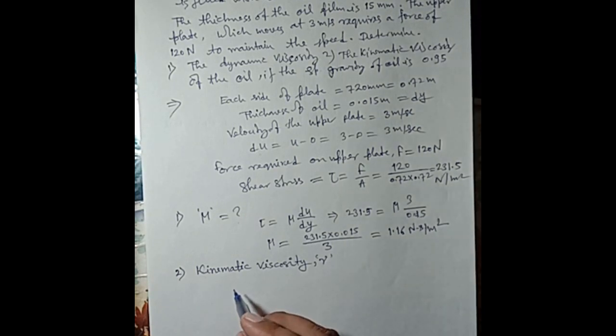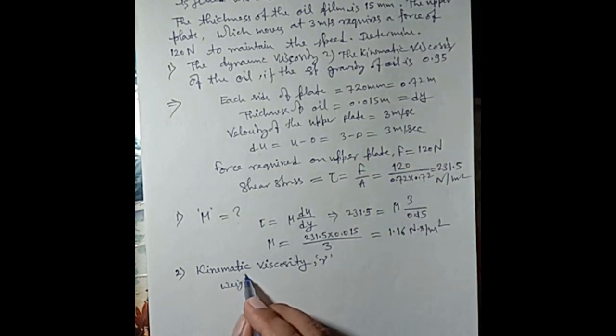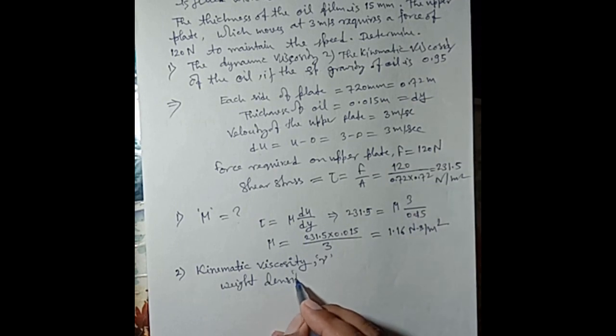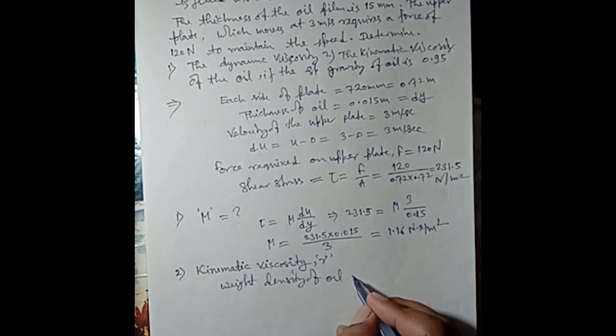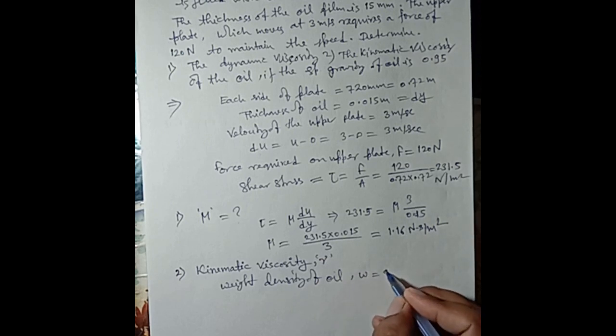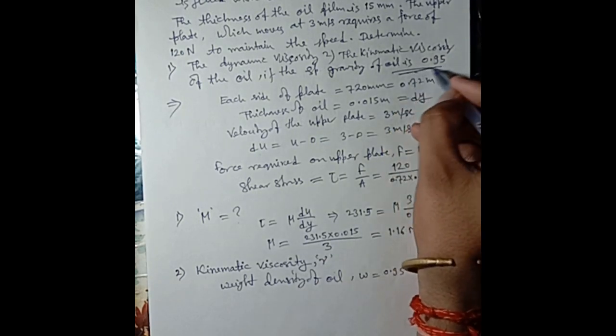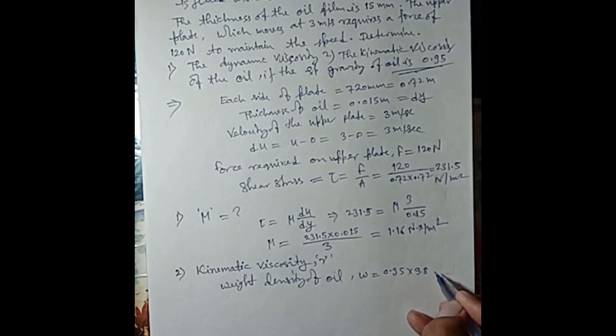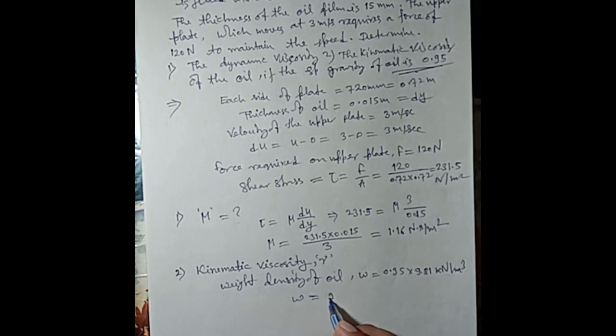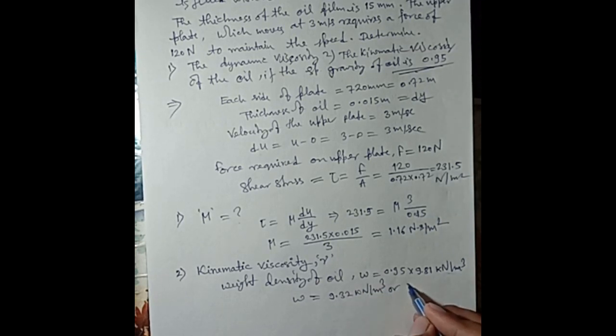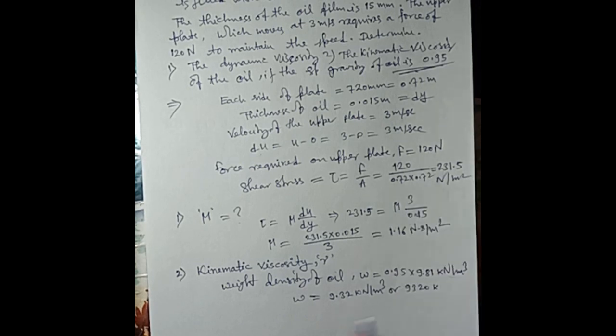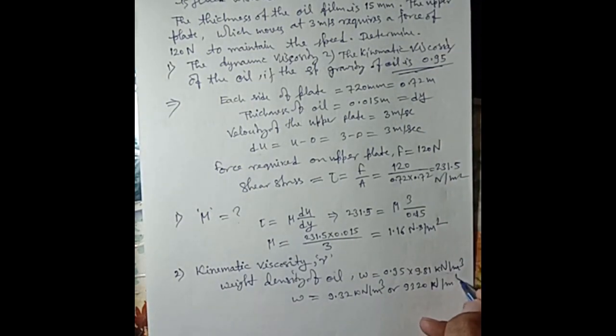The weight density of oil, small w, is equal to 0.95 into 9.81 kilonewton per meter cube. This is 9.32 kilonewton per meter cube, or 9320 Newton per meter cube.